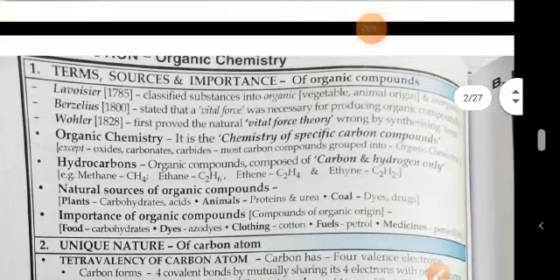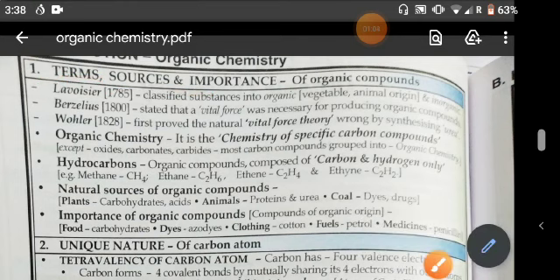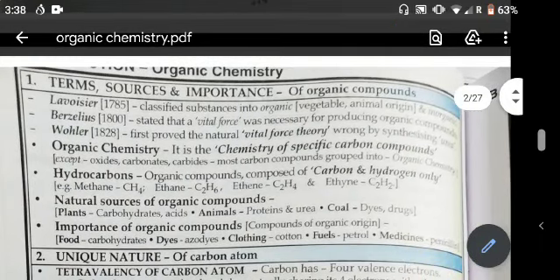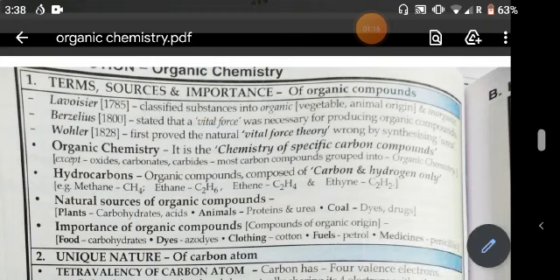The first heading is terms, sources and importance of organic compounds. You know that Lavoisier classified substances into organic, that is of vegetable and animal origin, and inorganic.